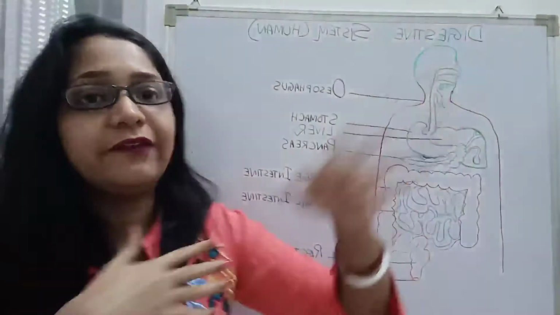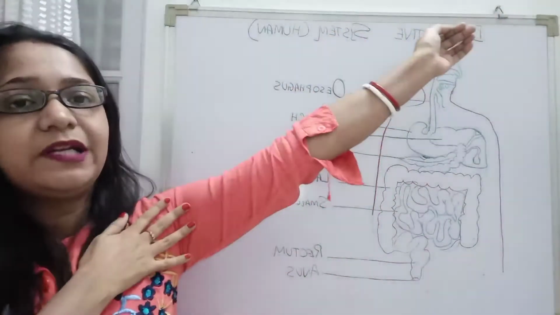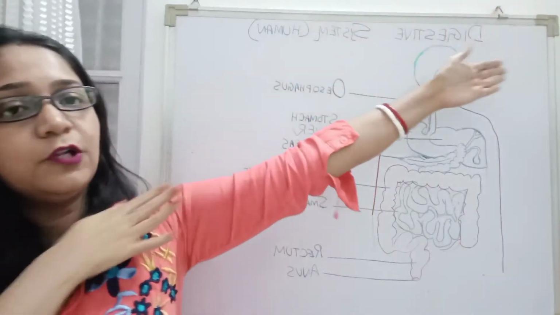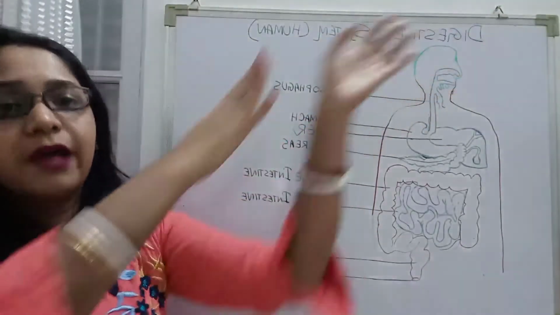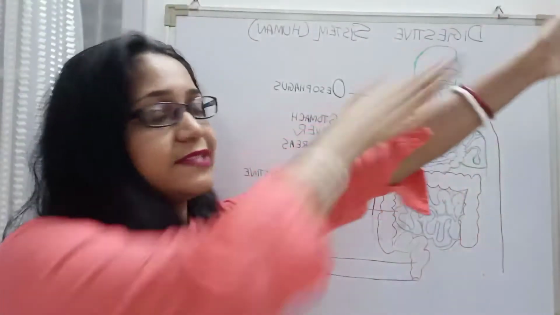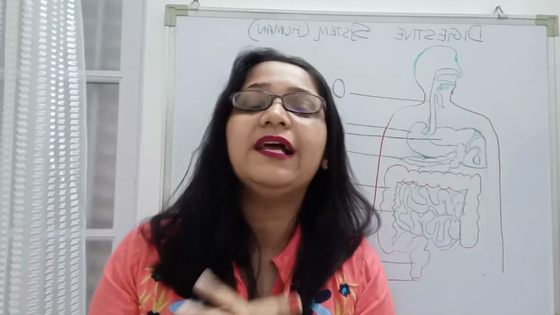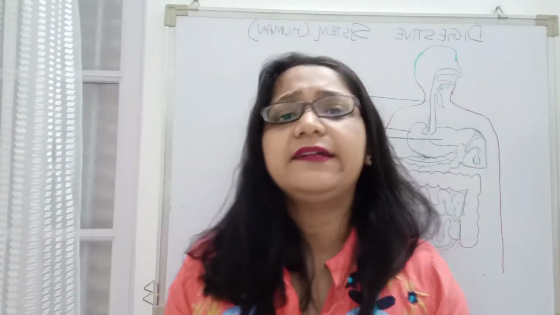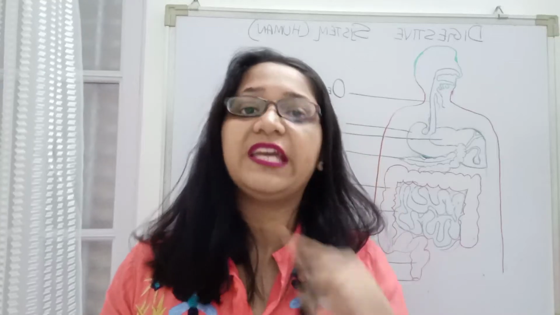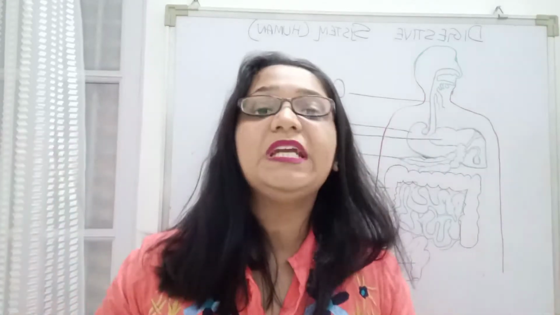So you can imagine, we roughly estimate 1 meter to be approximately the length of our arm. Okay, this full arm up to here will measure about 1 meter. So nearly 7 times this is the length of the small intestine. Okay, and it is about 3 centimeters in diameter. You know what diameter is by now. So it is 3 centimeters in diameter and 7 meters long.